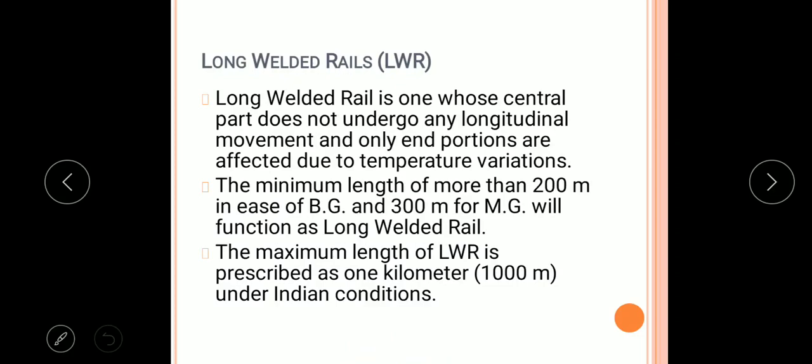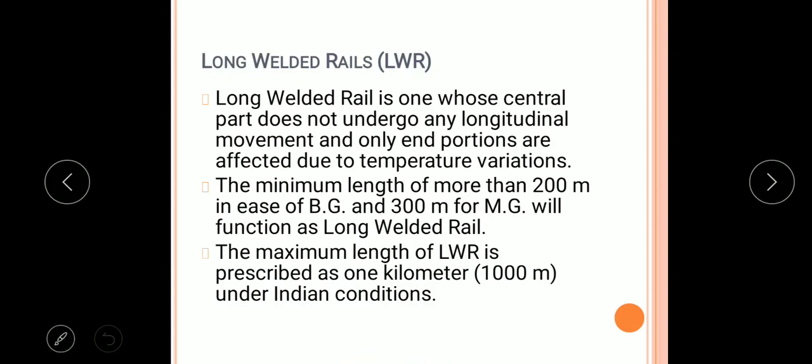Next is the long welded rails. A long welded rail is one whose central part does not undergo any longitudinal movement and only end portions are affected due to temperature variation. A minimum length of more than 200 meter in case of BG and 300 meter for MG will function as a long welded rail. The maximum length of a long welded rail is prescribed as 1 kilometer, that is 1000 meter, under Indian conditions.